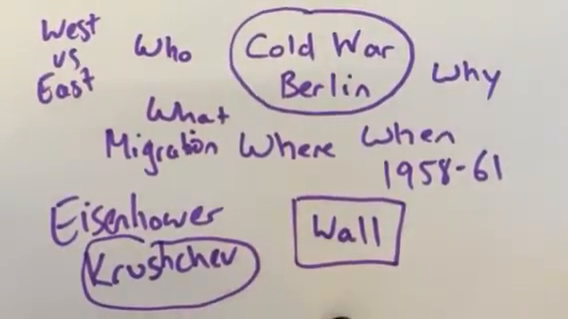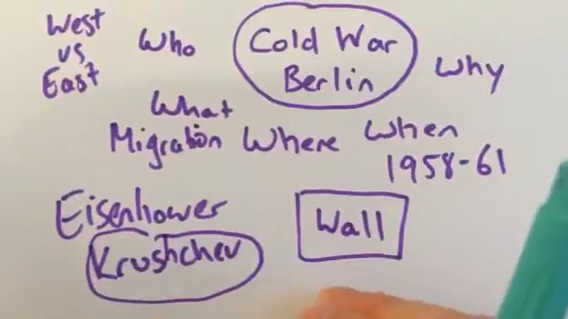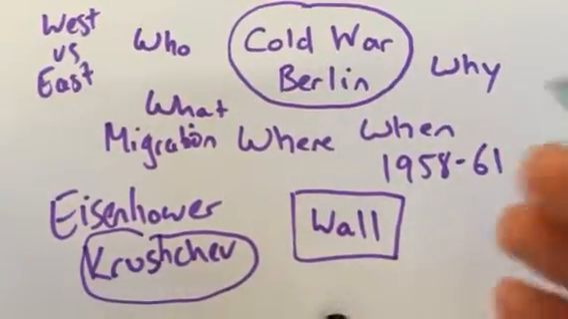It was the Cold War in 1958 to 1961. And there was a migration or refugee crisis that led to the building of the wall.